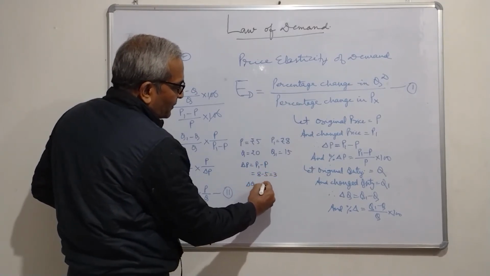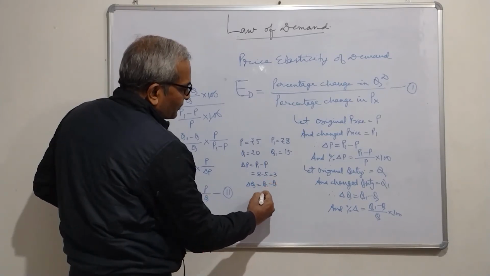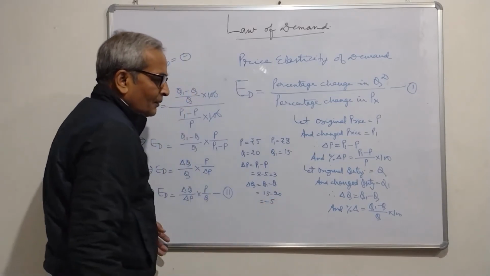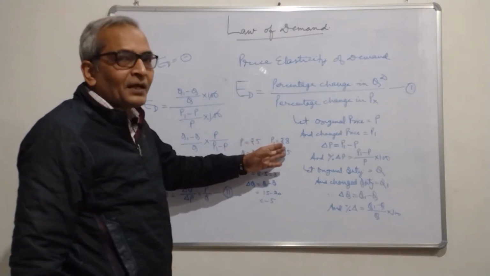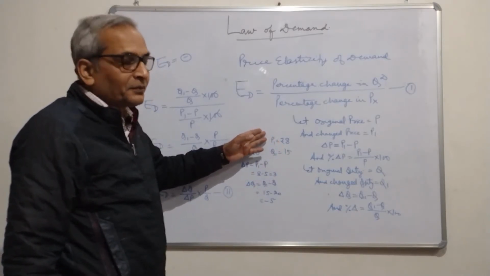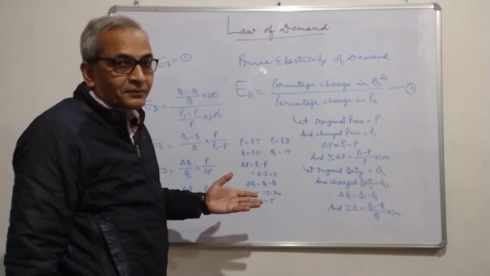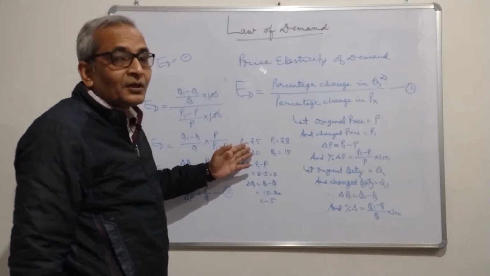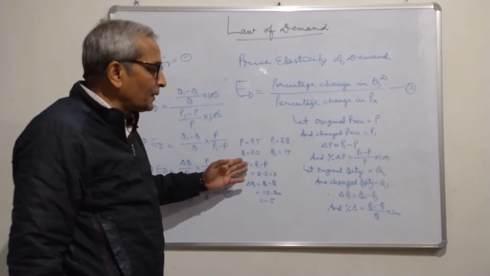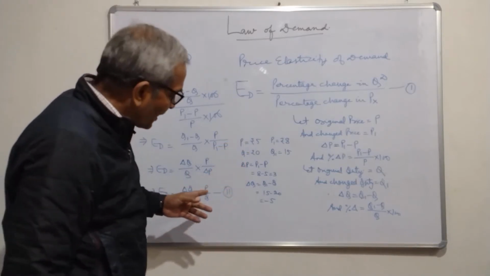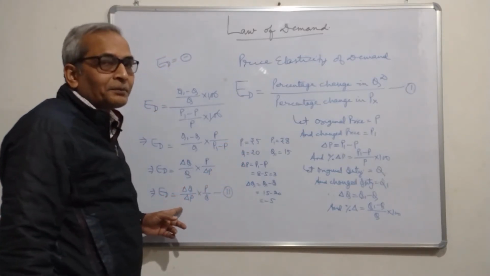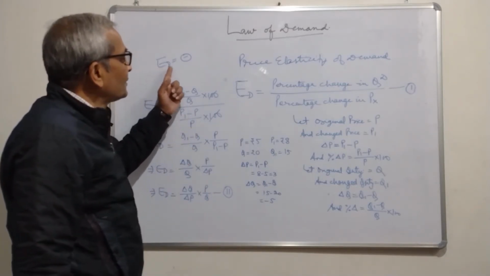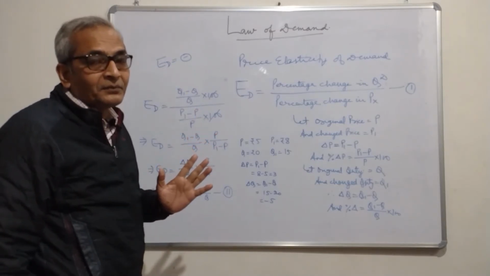And the change in quantity will be Q1 minus Q, that is 15 minus 20 equals minus 5. So if there is an increase in price, price change is positive and quantity change is negative. And if there is a fall in price, then price change is negative and quantity change is positive. So either delta Q or delta P, one figure will always be negative. So the ED value is always negative. Correct?